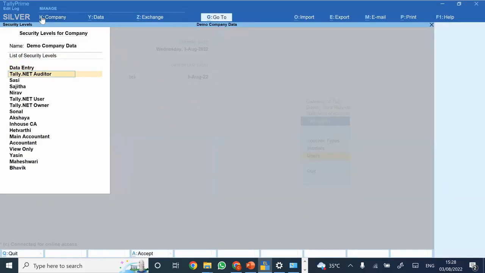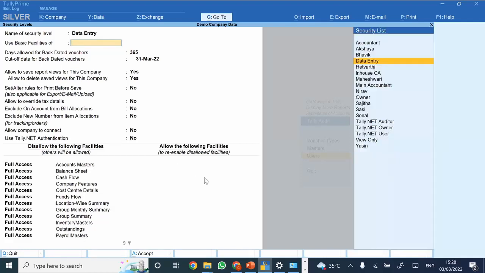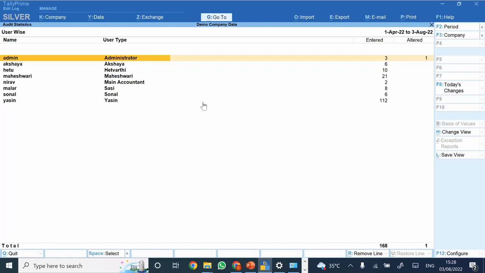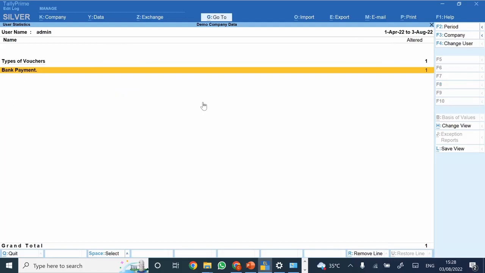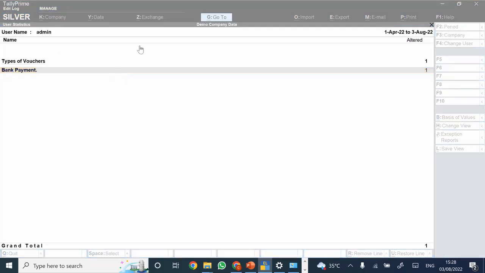So you can define various user roles here. So this is the user role of data entry. Whatever facilities you want to allow and whatever facilities you want to disallow: these are the list of disallowed facilities, and these are the list of allowed facilities. So that is one particular thing. And apart from that, there is one report available here of users, showing which user has entered the transactions and which user has modified the transaction. So let's say I just previously modified one of the transactions. It is even displaying here that this was the transaction which was altered by this admin user. So yes, you would have the trail of both which user accepted and which user altered the same.